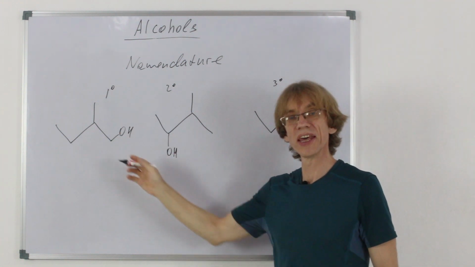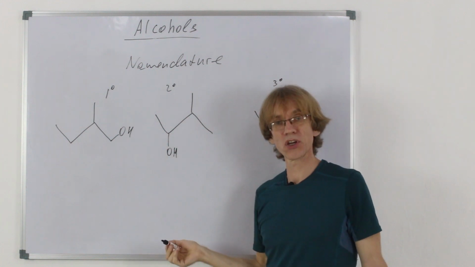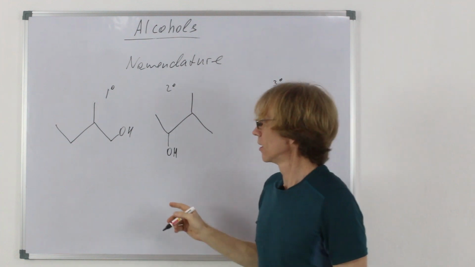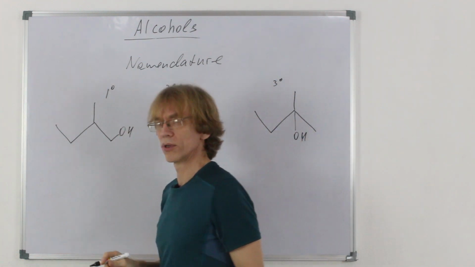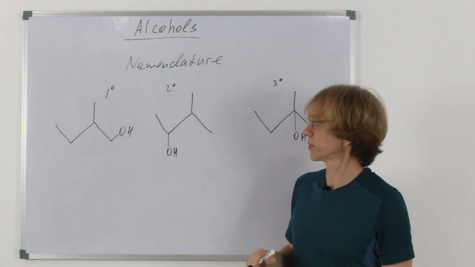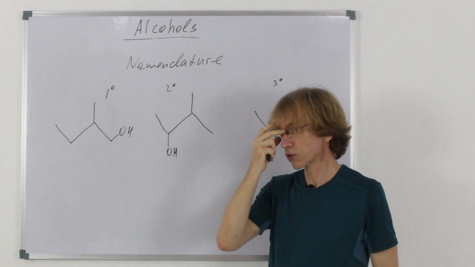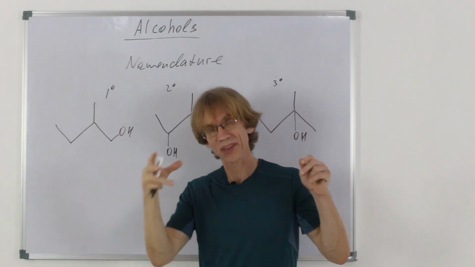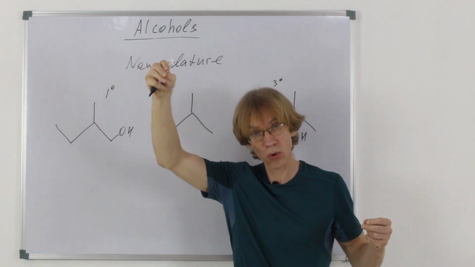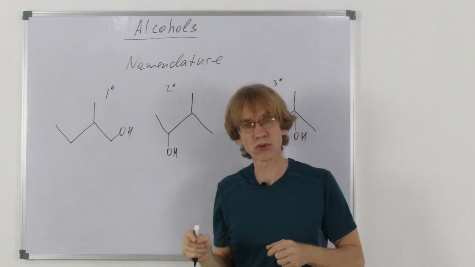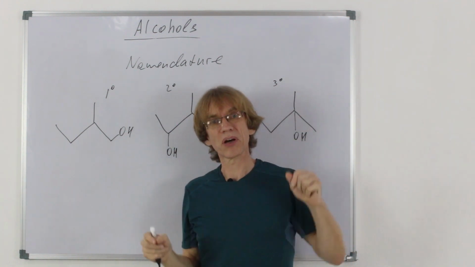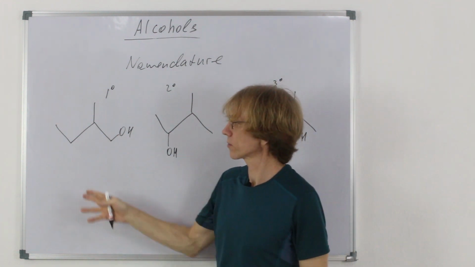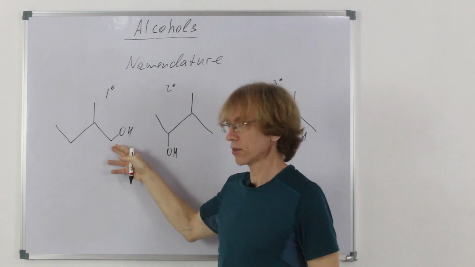As usual, we find the longest carbon chain. The trick is, the longest which has the OH group. I don't think you're going to be caught somehow in A-level chemistry checking for this particular property. If there are two competing chains, even if one carbon chain is longer than the other which has the OH group, you have to choose as the parent name the one which has the OH group. But here there is no competition. This is just butane.